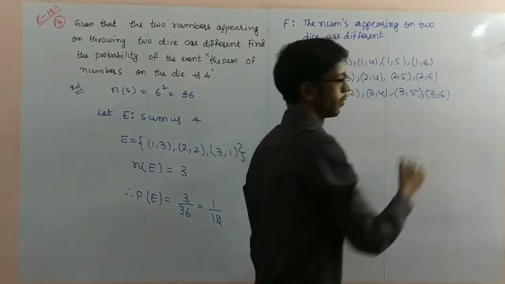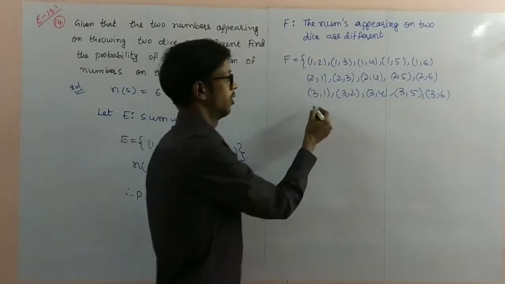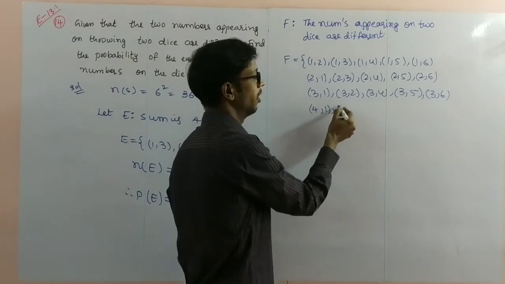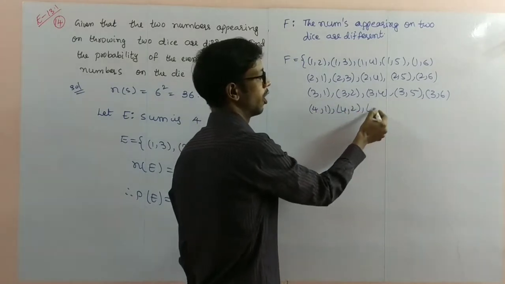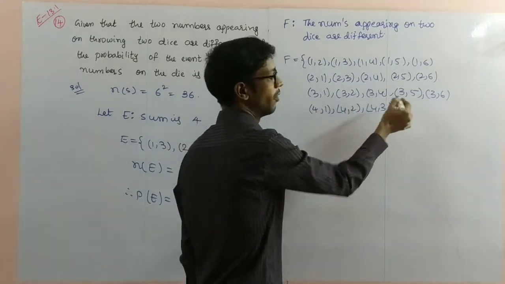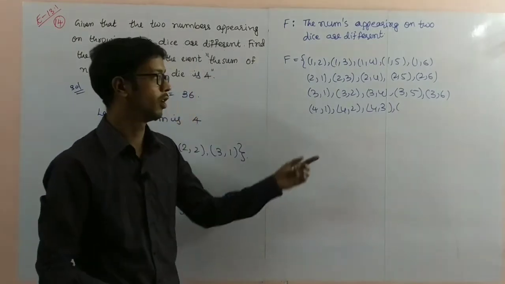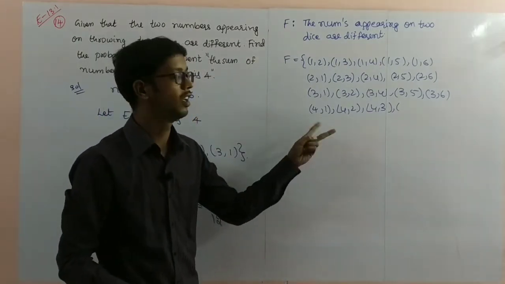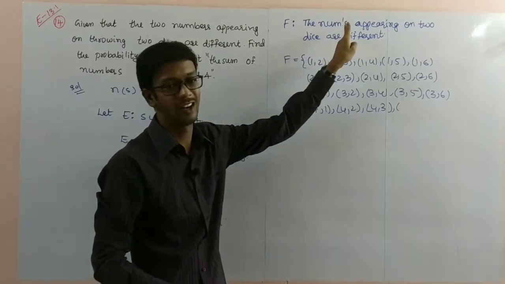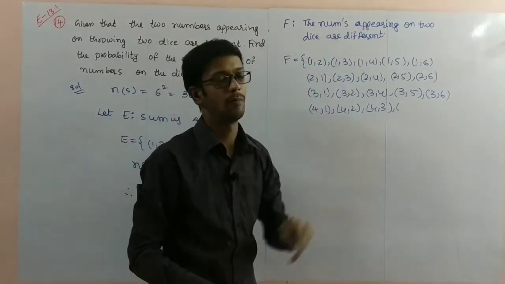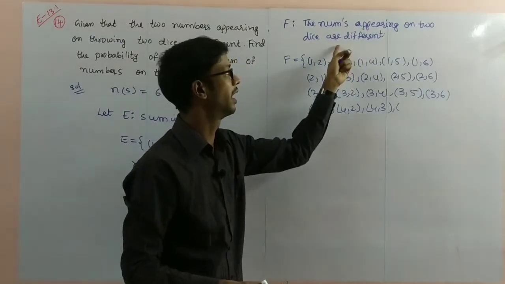Like this, you have to write all elements. 4, 1; 4, 2; 4, 3; 4, 4 don't take. Why? Because 4, 4 is equal numbers. So here the question is taking F as not the same number, appearing different.